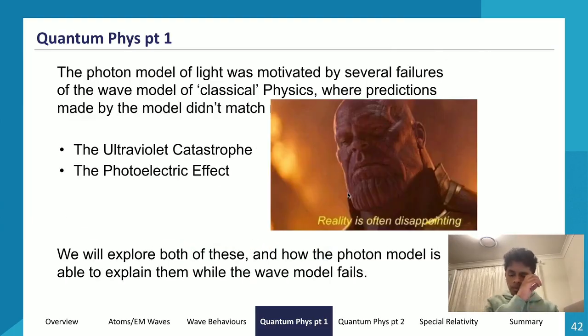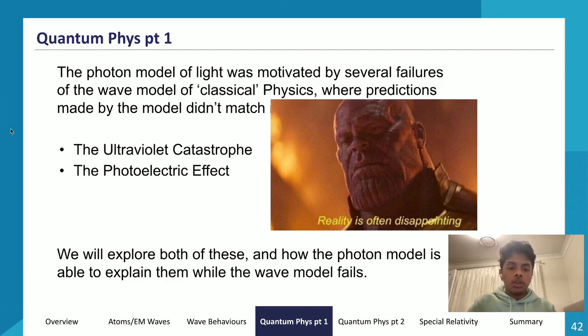So how did the photon model of light come about? Well, the photon model of light was motivated by several failures of the wave model of classical physics, where predictions made by the model didn't match observations. The wave model was better than the corpuscular model, but it still didn't explain all the phenomena that we saw light displaying.